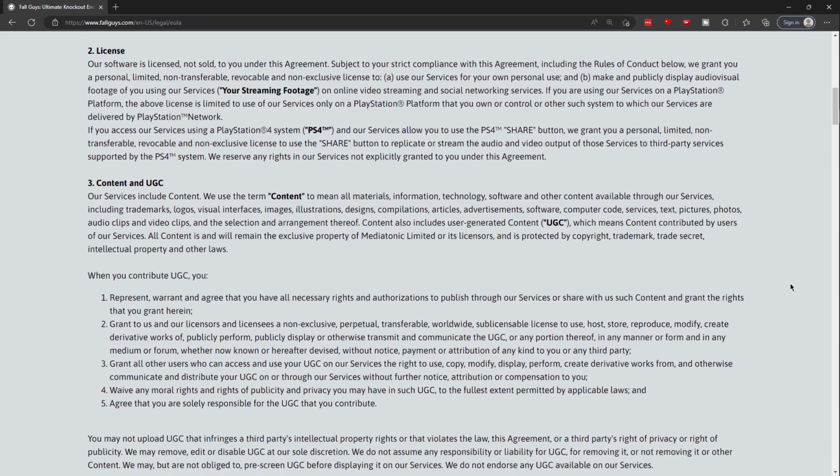services. If you are using our services on a PlayStation platform, the above license is limited to use of our services only on a PlayStation platform that you own or control, or other such system to which our services are delivered by PlayStation Network. If you access our services using a PlayStation 4, PS4, and our services allow you to use the PS4 share button, we grant you a personal, limited, non-transferable, revocable, and non-exclusive license to use a share button to replicate or stream the audio and video output of those services to third-party services supported by the PS4 system. We reserve any right in our services not explicitly granted to you under this agreement.